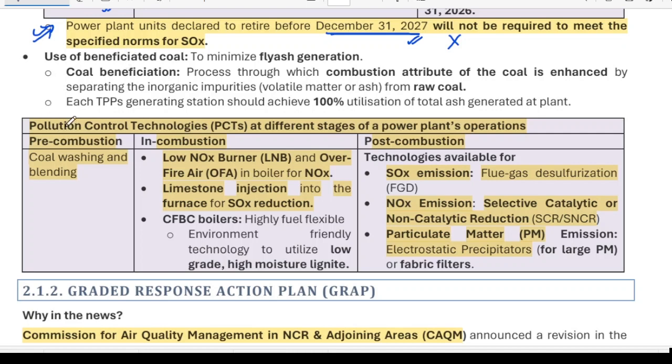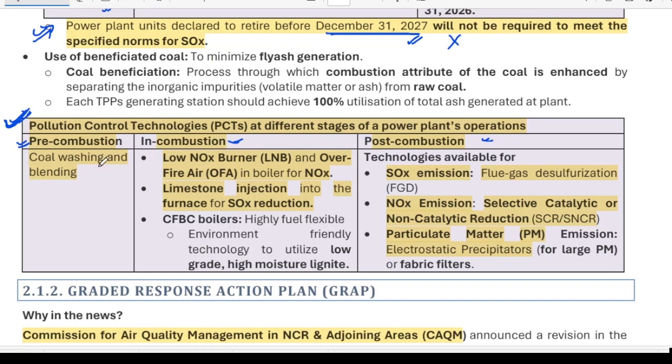Now moving ahead, what are the pollution control technologies that can be used in the power plant's operation? This is very important because as a person or as an officer, you have to understand how pollution can be controlled. Pollution can be controlled in three stages: before the combustion of the coal, during the combustion of the coal, and after the combustion of the coal.